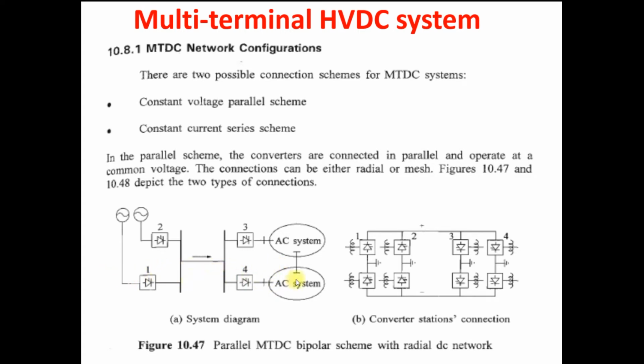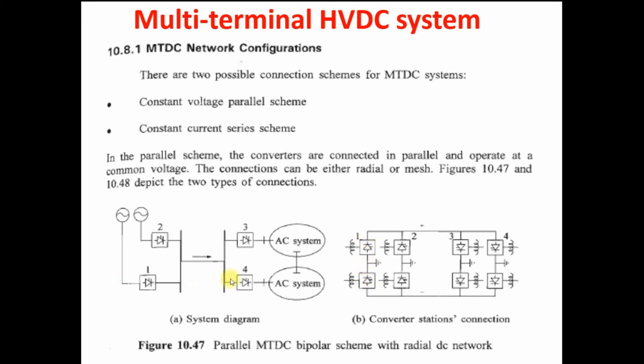This is a single line diagram, and this is the converter station connection. Block 1 is one converter. Normally in bipolar operation, there are two bridges at one end. This block is operated as a rectifier. For bipolar operation, it is a 12 pulse bridge. So converter 1 is nothing but two bridges, 6 pulse and 6 pulse. This block 1 represents these two blocks in the converter circuit diagram.